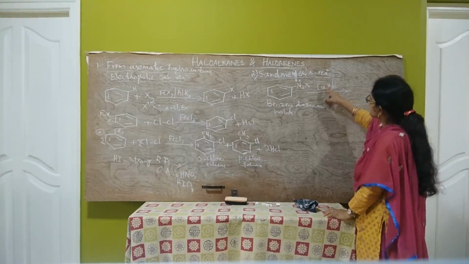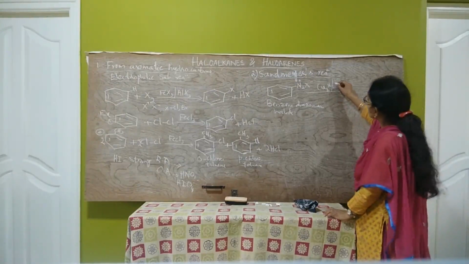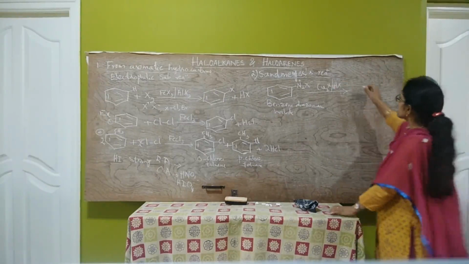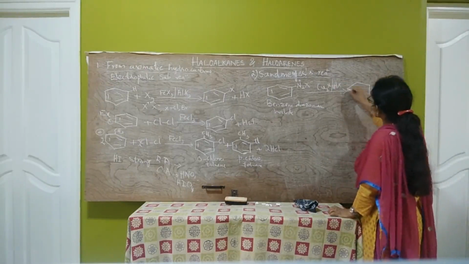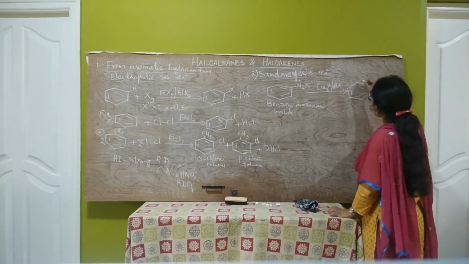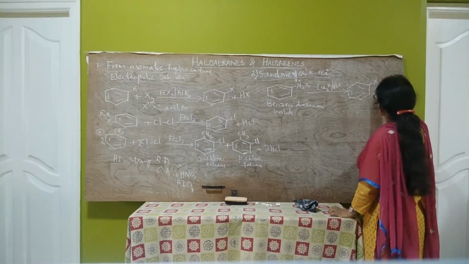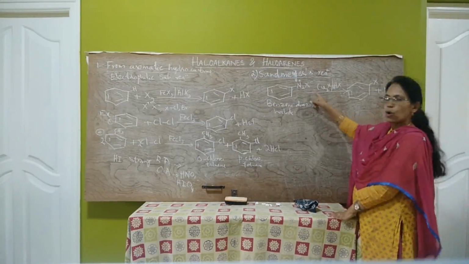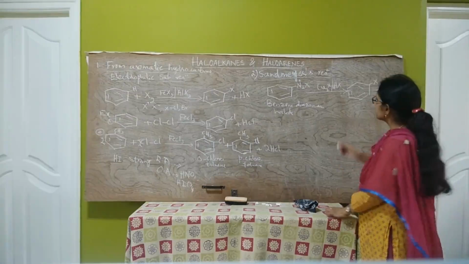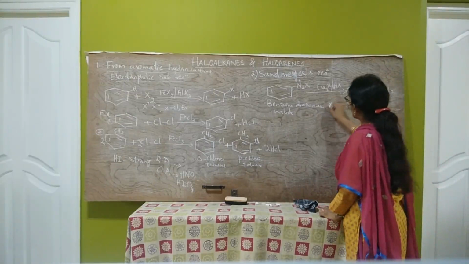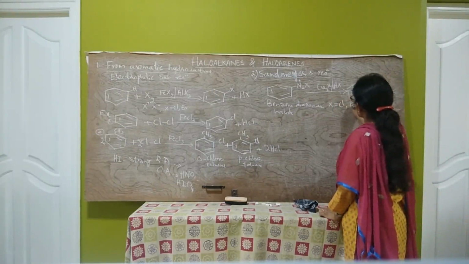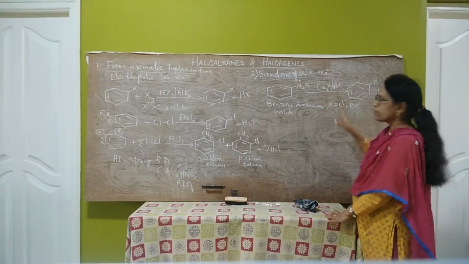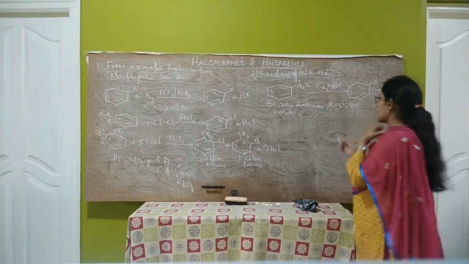In the presence of cuprous halide in haloacids, it forms haloarenes plus N2. Here X is Cl or Br. X cannot be fluorine because fluorine is less reactive.